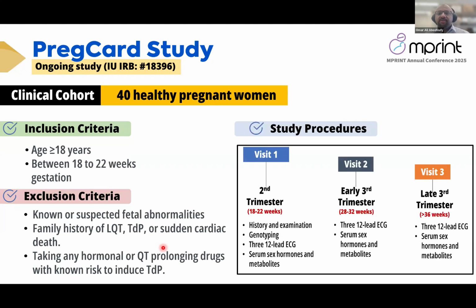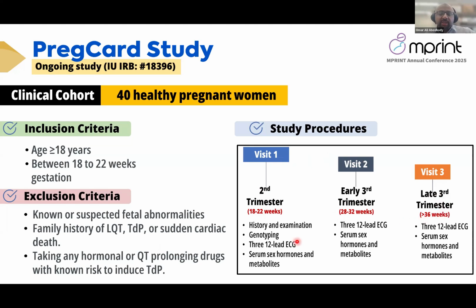Here are the study procedures. It's a 3-visit study. The first visit, as I mentioned, is between 18 to 22 weeks during the second trimester. The second visit is early third trimester, 28 to 32 weeks, and the third visit is in the late third trimester, more than 36 weeks.